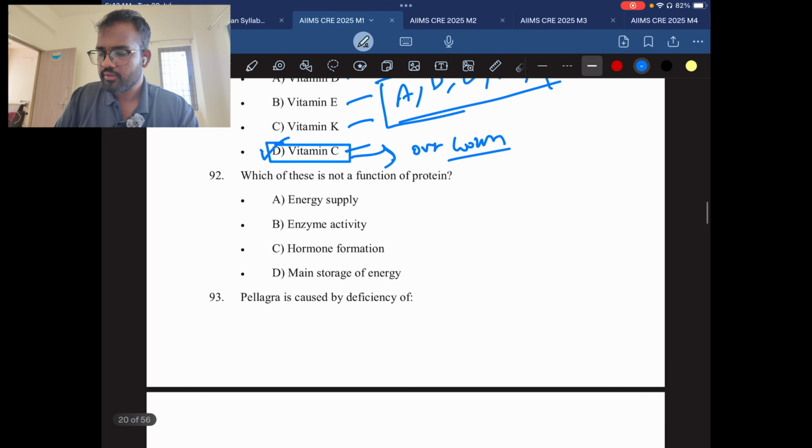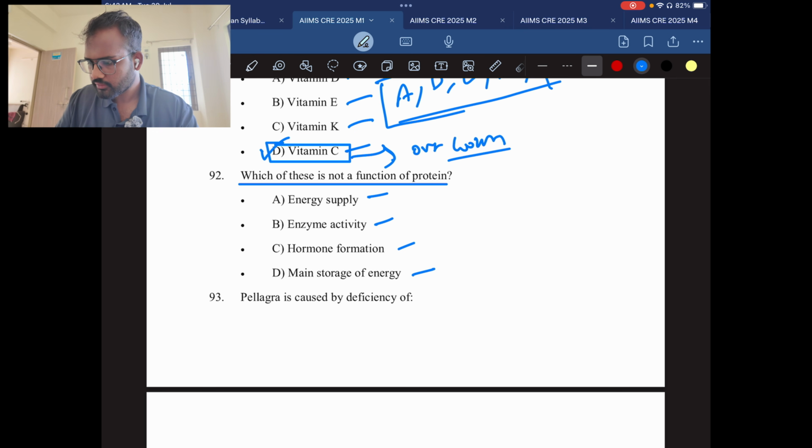Question number 92. Which of these is not a function of protein? Energy supply, enzyme activity, hormone formation, main storage of energy. So what is the protein function? It will be helpful in muscle building, in repair, in enzyme production, and in hormone production. Our body, everything is made up of protein. Hormones, enzymes, all things are made up of protein.